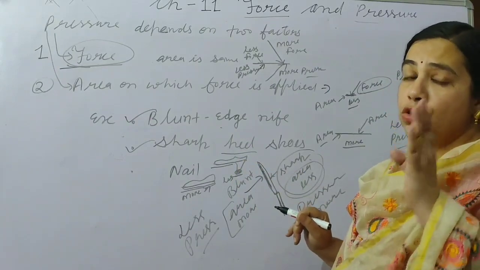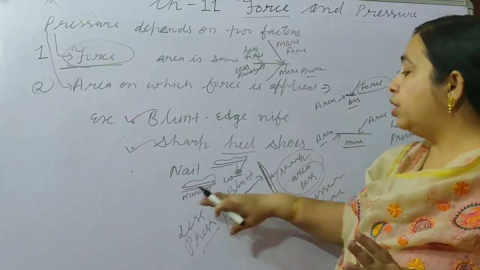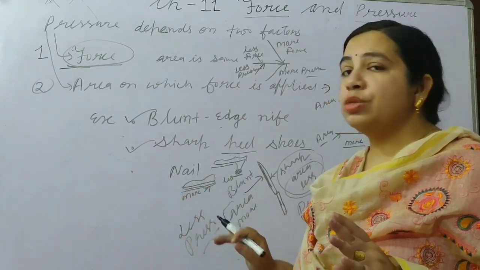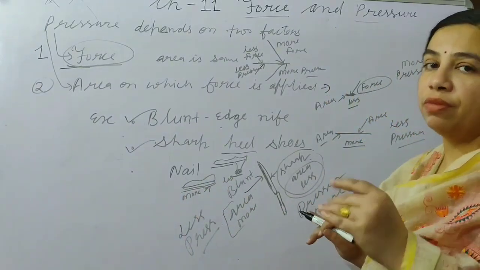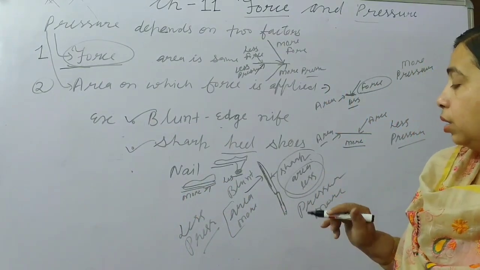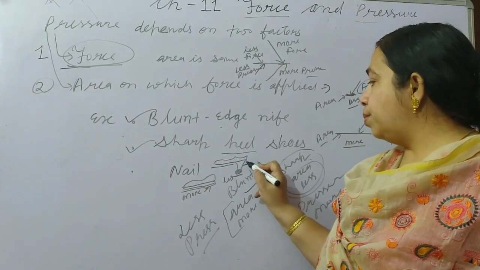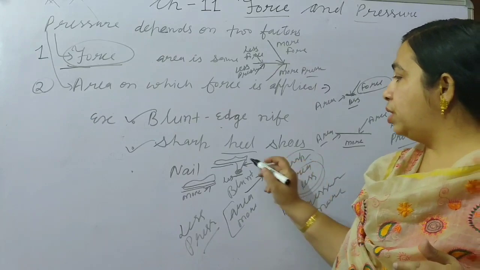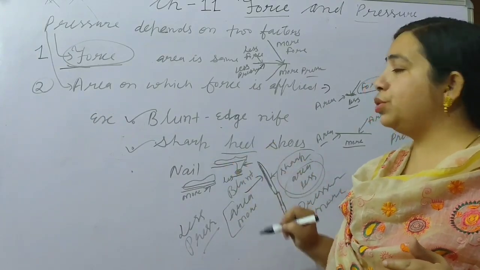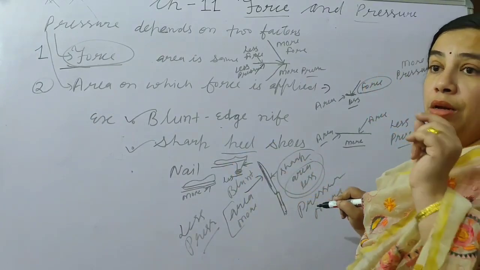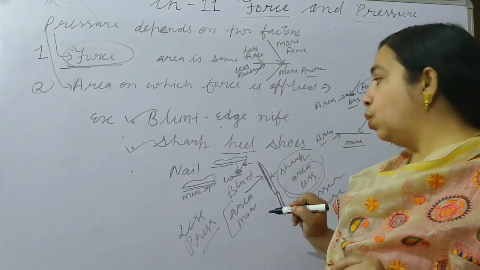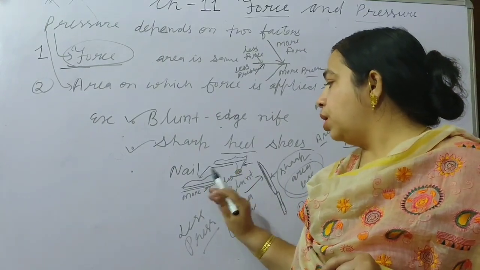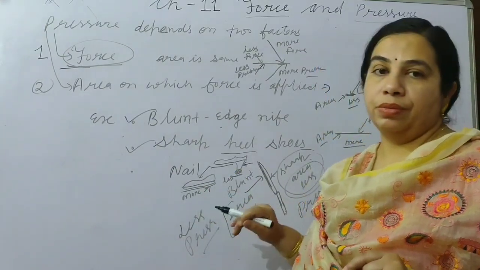So we do not feel very comfortable. And in the flat shoe the contact surface area is more, so we feel comfortable while walking. And if anybody stomps on another's foot with the pointed heel or sharp heel shoes, it will hurt that person more as compared to flat shoes.